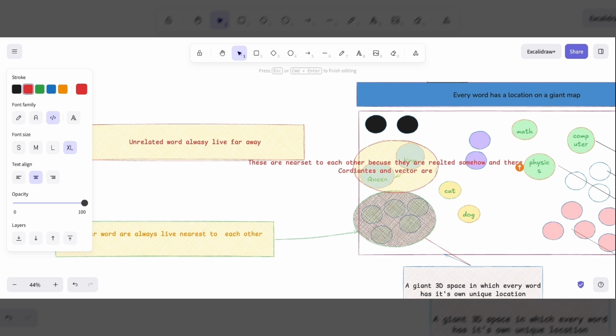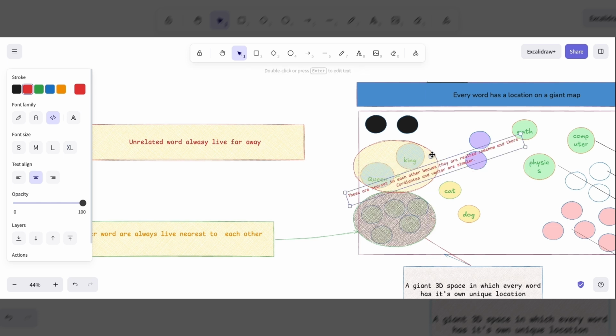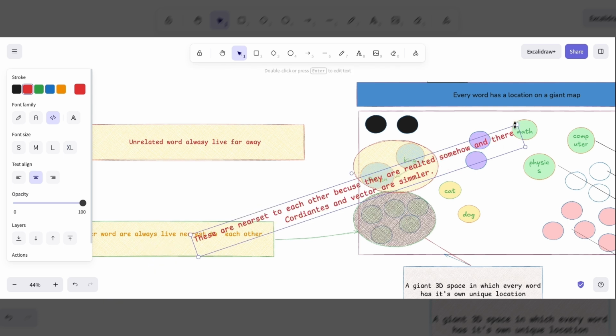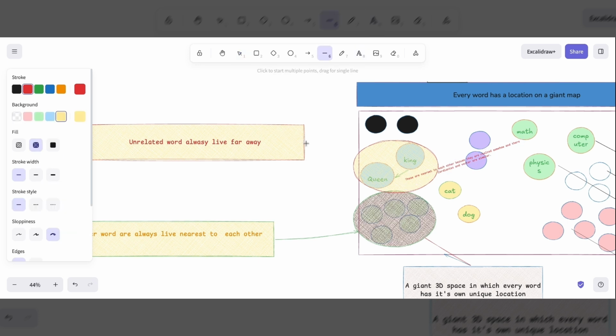Once every word has been converted into a vector, those vectors become coordinates inside a massive mathematical space called a semantic space. You can think of semantic space as the giant map shown on the left. Each vector acts like an address on that map. Similar vectors get placed close together. Different vectors get placed far apart. This is why king and queen appear near each other. This is why dog and cat form their own cluster. And this is why mathematics ends up much farther away from royalty-related concepts.